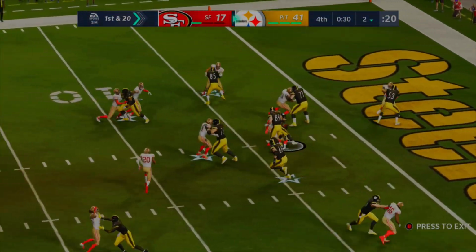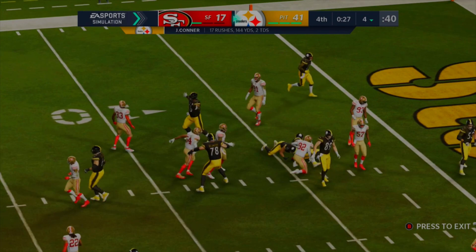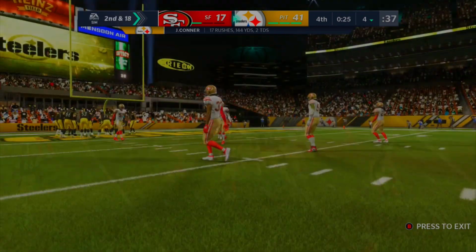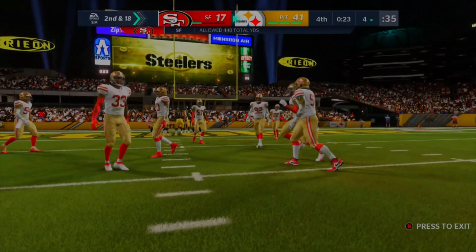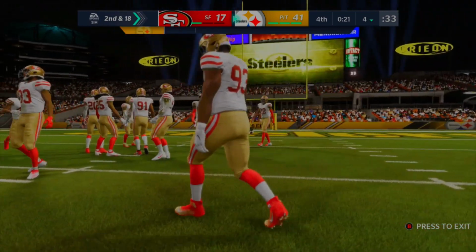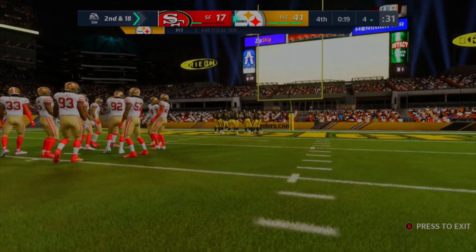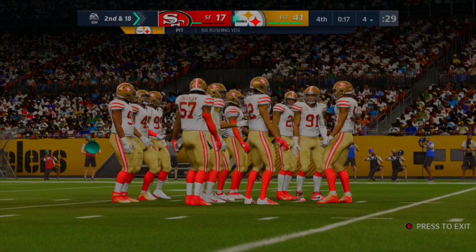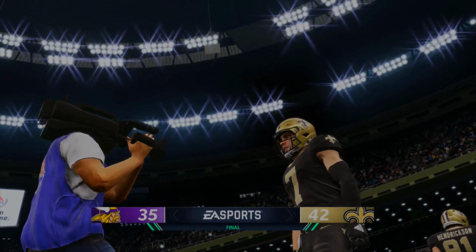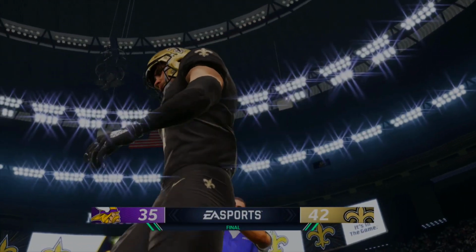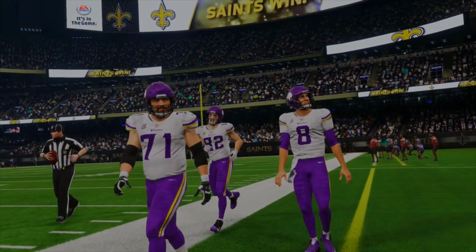Alright, so the Steelers will beat the hospitalized Niners. No surprise here. They're going to run the clock out with James Conner taking that final handoff. 41-17 is going to be the final score here, as time is just going to expire with the Pittsburgh offense running it out. 41-17. Let's move on. Well, these brackets are full of surprises, and I can definitely say the Saints finally beating the Vikings can be a surprise in my book.